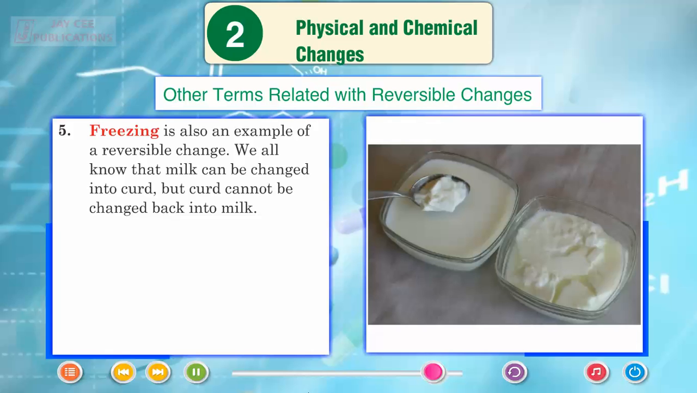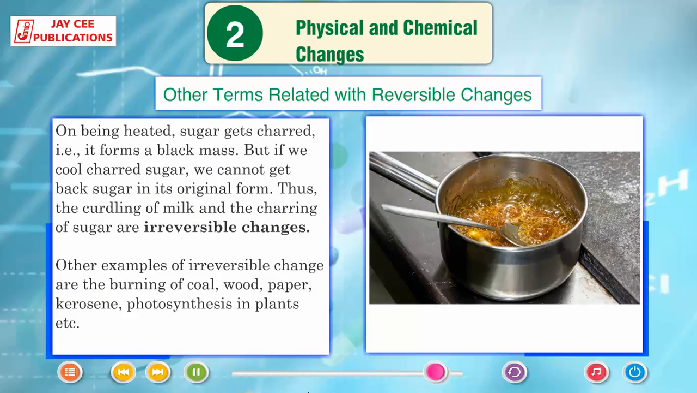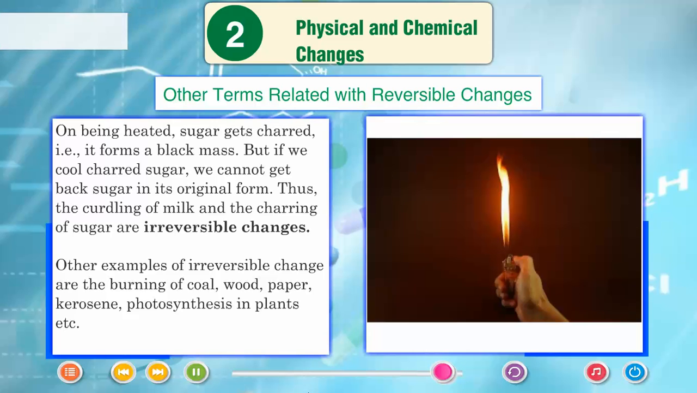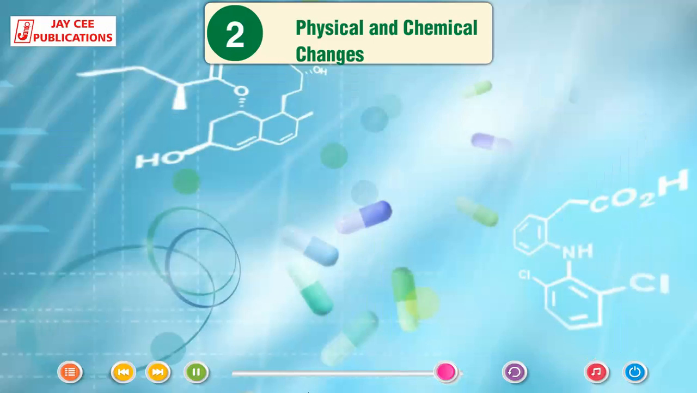We all know that milk can be changed into curd, but curd cannot be changed back into milk. On being heated, sugar gets charred, that is, it forms a black mass, but if we cool charred sugar, we cannot get back sugar in its original form. Thus, the curdling of milk and the charring of sugar are irreversible changes. Other examples of irreversible change are the burning of coal, wood, paper, kerosene, photosynthesis in plants, etc.